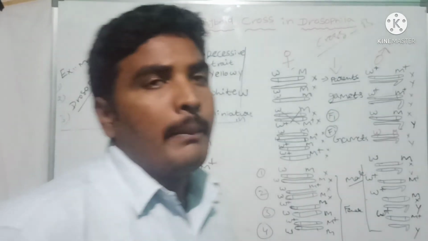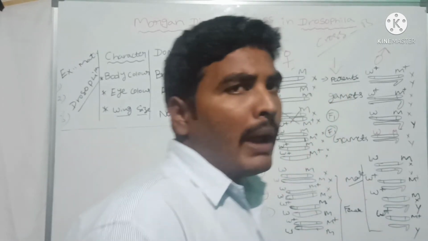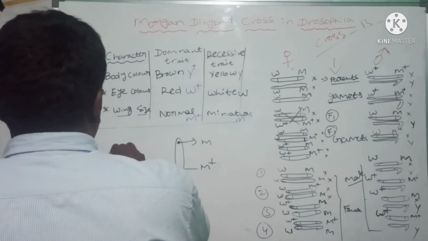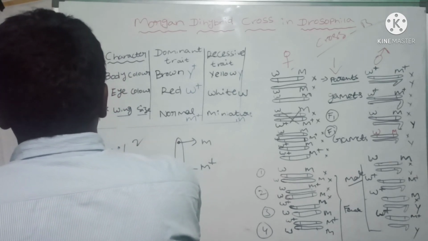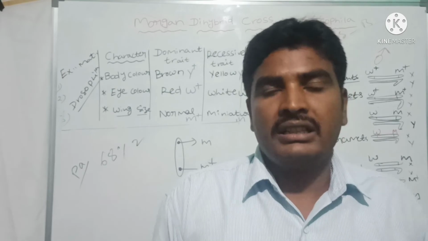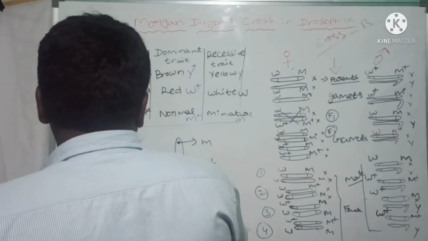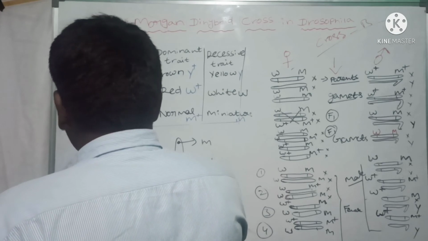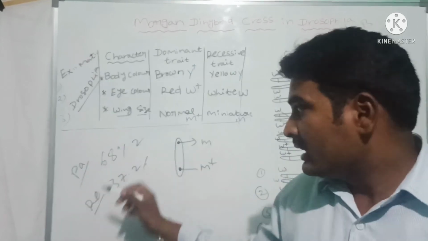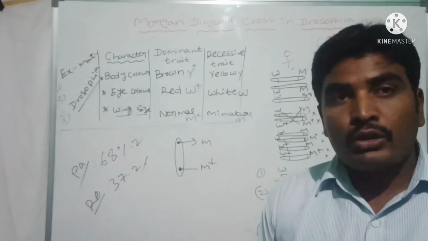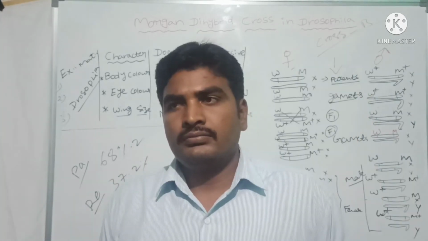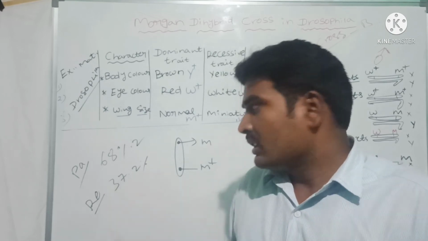That is why in cross B the parental combination is 68.2%. This is the parental combination. Now how much recombination do we expect here? 37.2%. This is the recombination. So recombination is 37.2% and parental combination is 68.2%. From an objective point of view, these two points are important.